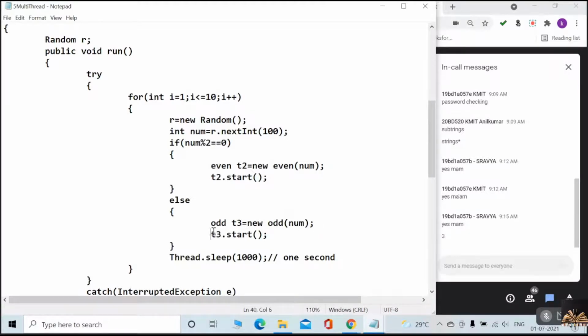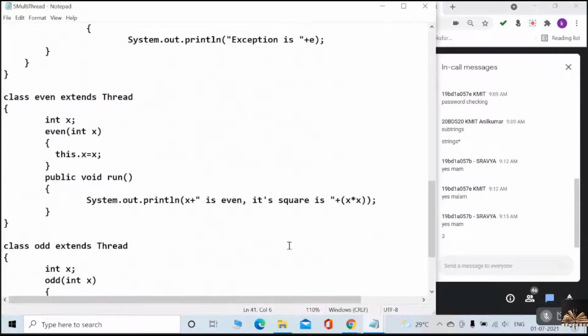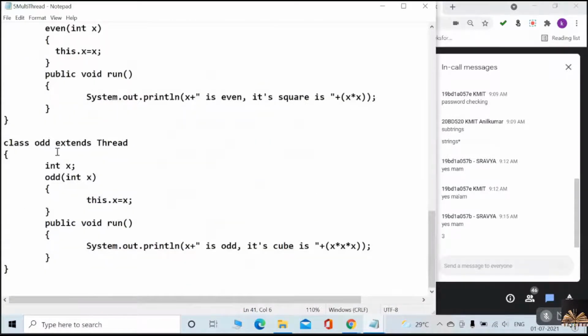Again I am saying T3.start. Whenever I say T3.start, this run method is going to be executed. So in the Odd thread class, we just define the constructor with the given parameter, and in the run method we are just printing the cube of it. Of course, it is an odd number. What is the responsibility of thread 3? It has to perform the cube.